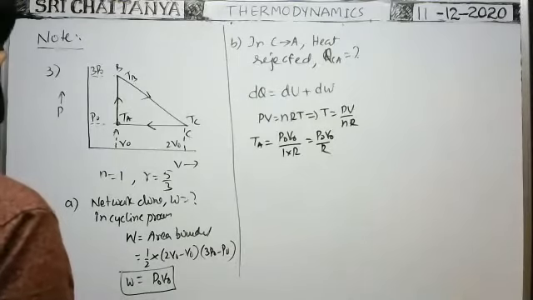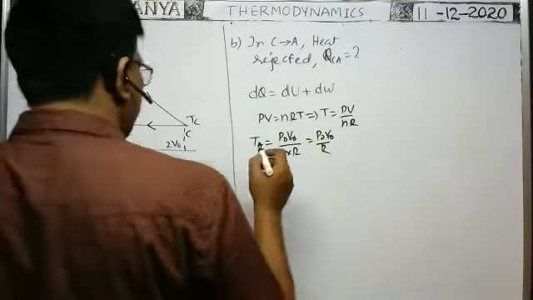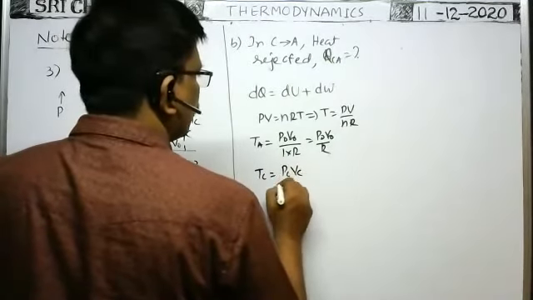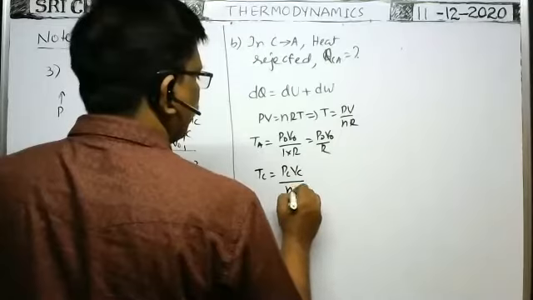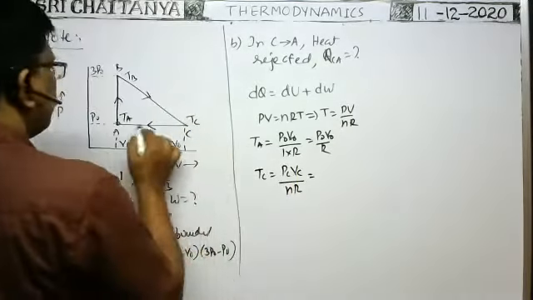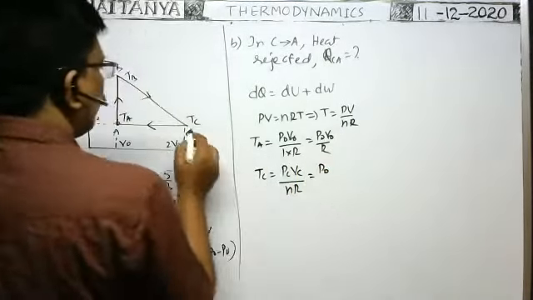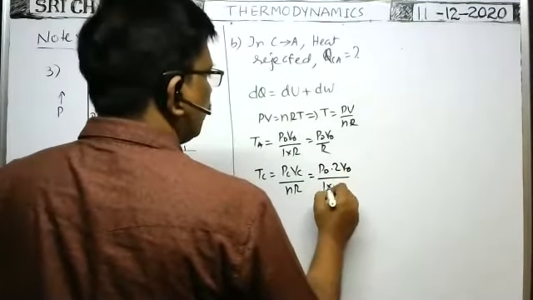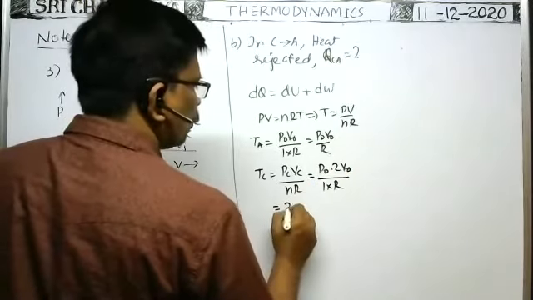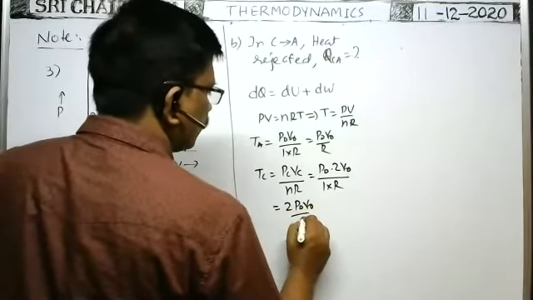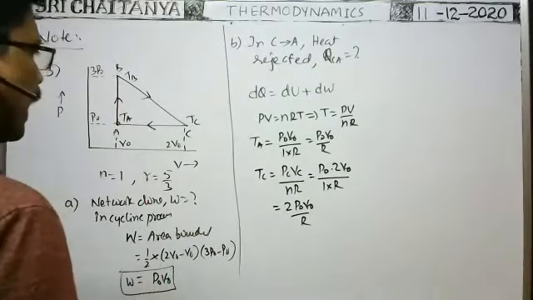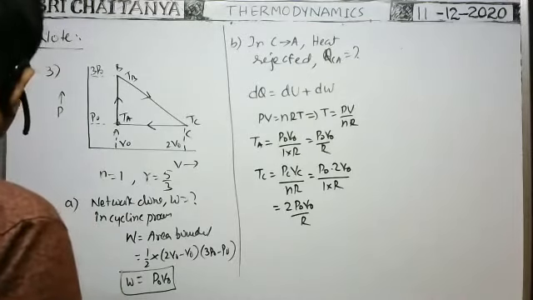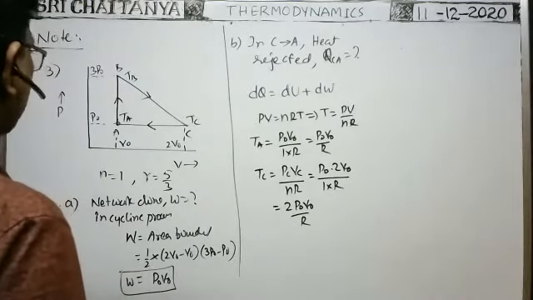Similarly, what is the temperature at C? At C, TC is equal to PC VC by nR. PC, pressure at C, is 2P0 on the diagram. Volume at C is V0, by number of moles 1 into universal gas constant R. Therefore, 2 P0 V0 by R. This is the temperature at C. Okay, as we know the temperature at C and the temperature at A,